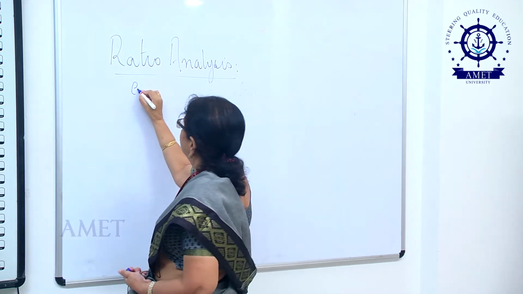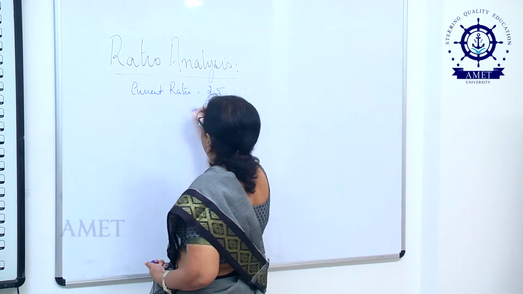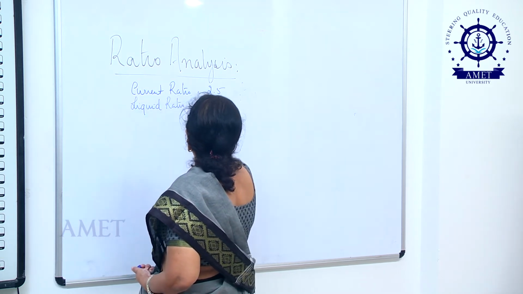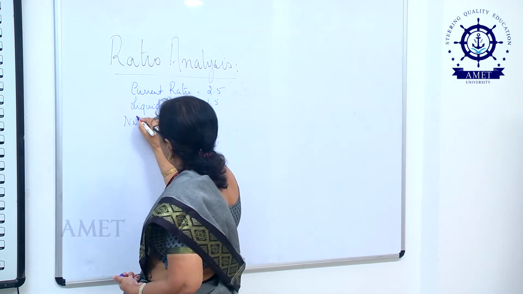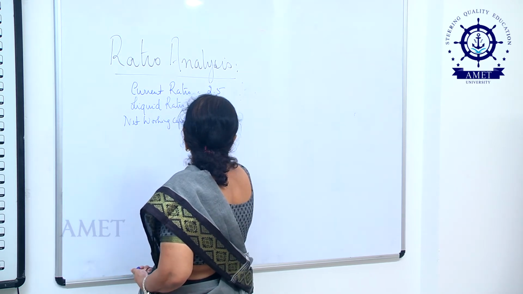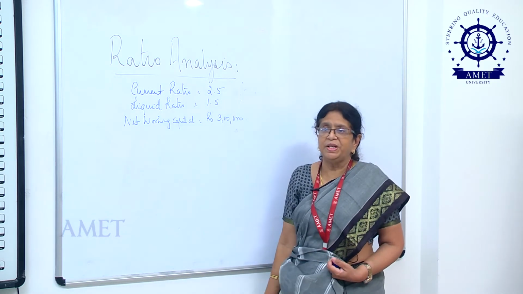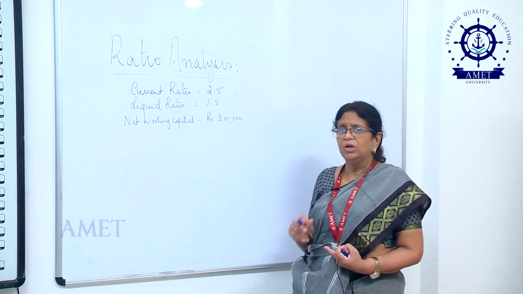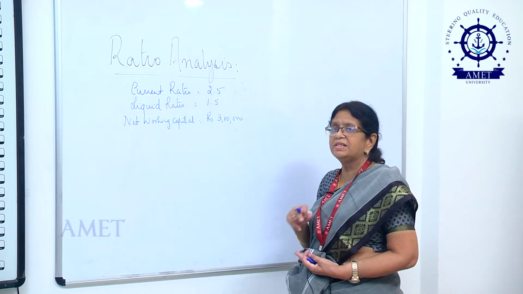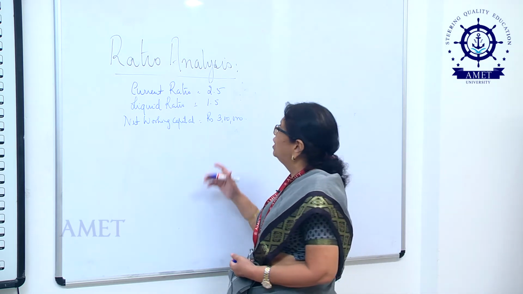Okay, let me assume my current ratio is equal to 2.5, my liquid ratio is equal to 1.5 and my net working capital is equal to rupees 3 lakhs. Given this information, I can easily find out my current assets, my current liabilities, my liquid assets, and also the value of my inventory or stock. Okay, let us start.